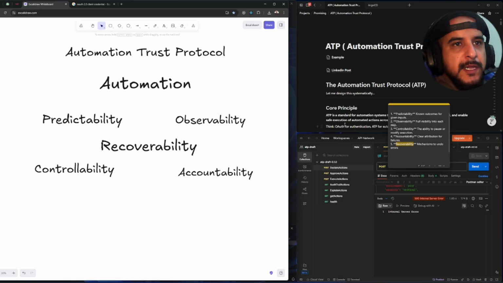So predictability, as you can see right here: we want known outcomes for a given input, and we want that at 100%. There is no gambling here. We have a very sensitive automation pipeline, and based on a specific input, as a business, I have a trust, right? We said in the beginning, you see why we use the word trust